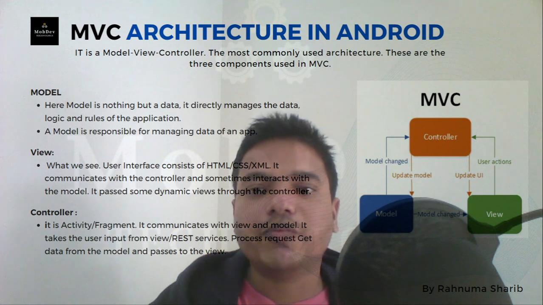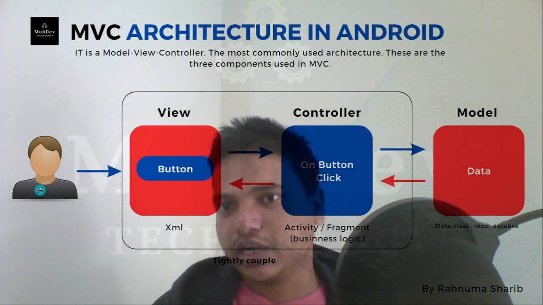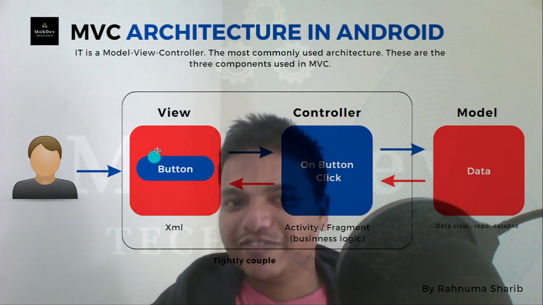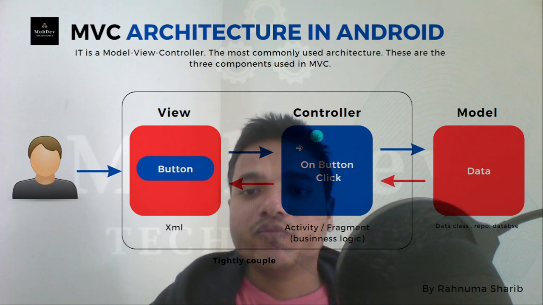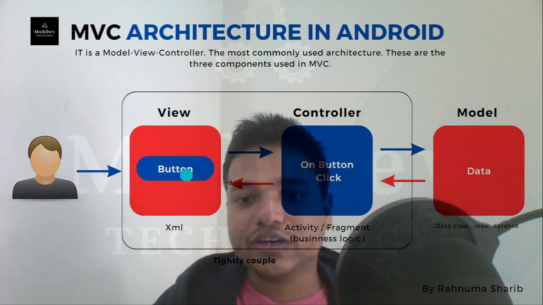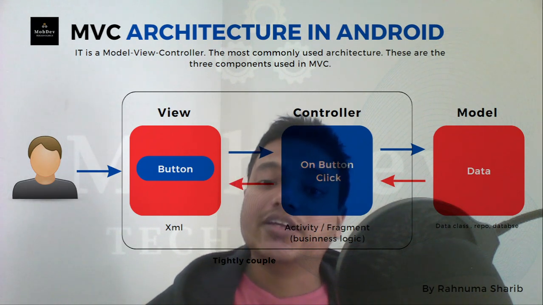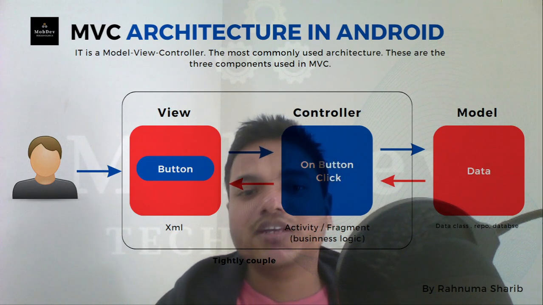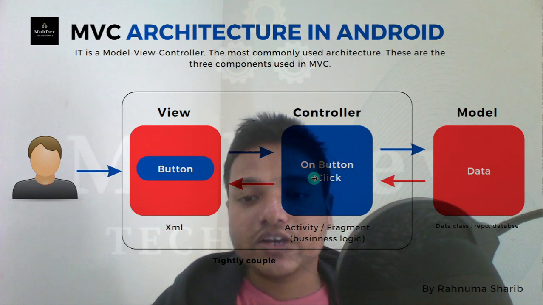Let's understand it in a more common and understandable way. This is the user, assume this is me, but I look more handsome than that, sorry for that. The user interacts with the view, like pressing a button. So where does that listener fire? Whenever you click on the button, the activity, or the fragment, will get that event, like on button click. So whenever you click on the view, the controller gets that response.